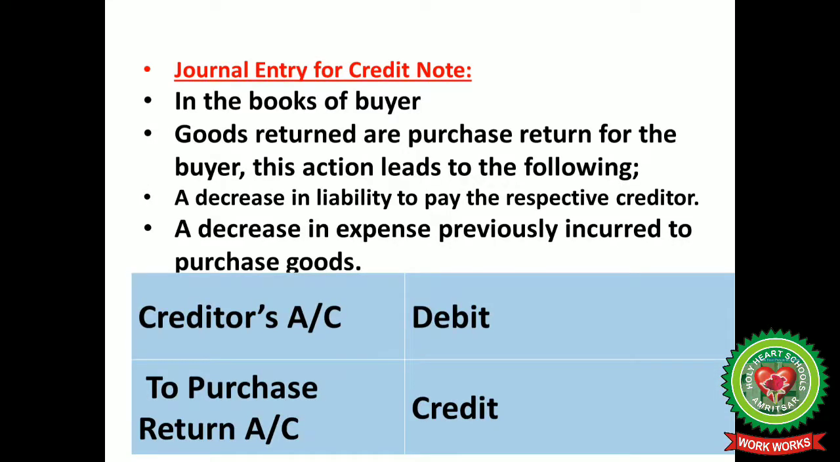Journal entry for credit note. In the books of buyer, goods returned are purchase return for the buyer. This action leads to the following: a decrease in liability to pay the respective creditor, a decrease in expense previously incurred to purchase goods. Creditor's account debit to purchase return account.